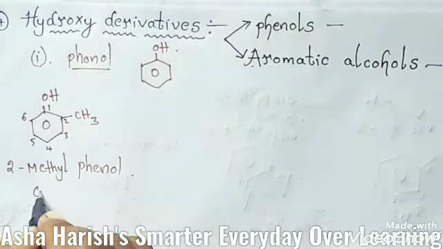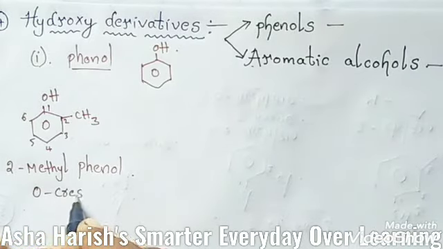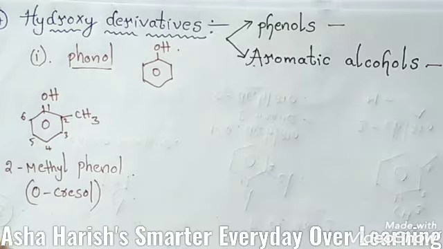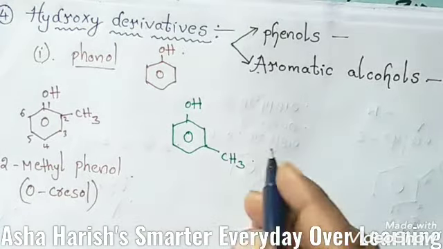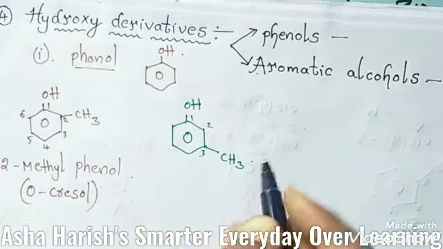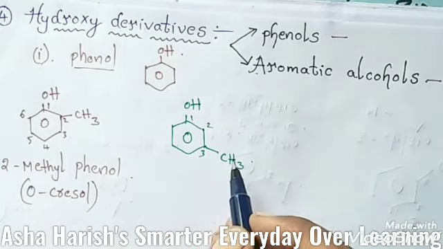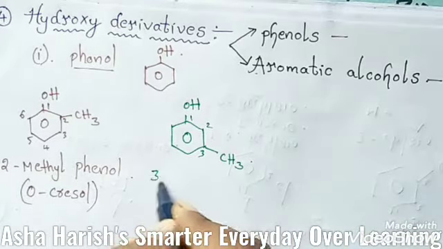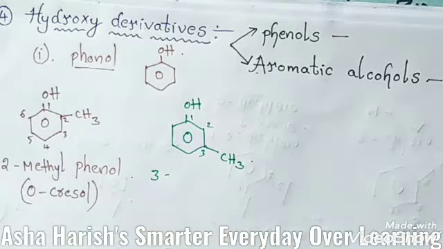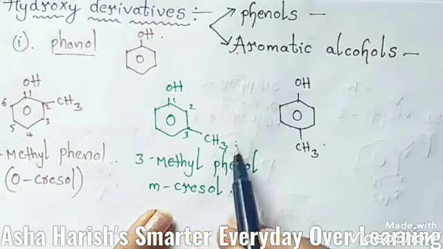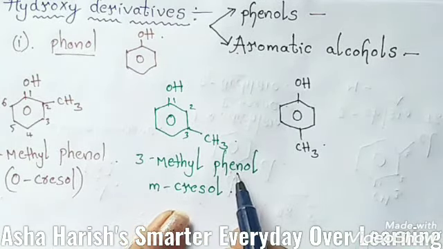Okay, this is also called orthocresol. This is the common name. You should remember, orthocresol. In such a way, here same at the third position, 1 2 3 methyl group is located. Then the name should be, students, here this is the phenol, and 3-methyl phenol, and metacresol is the common name, 3-methyl phenol.